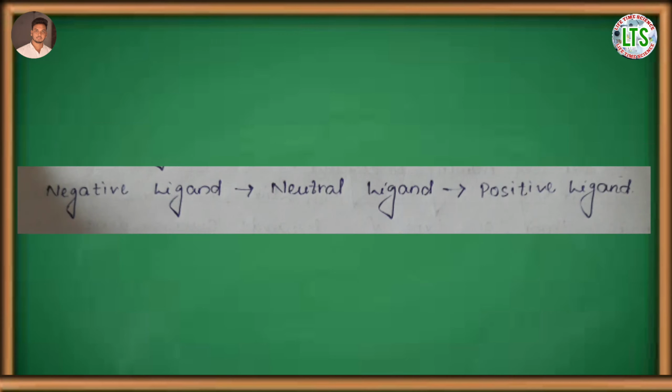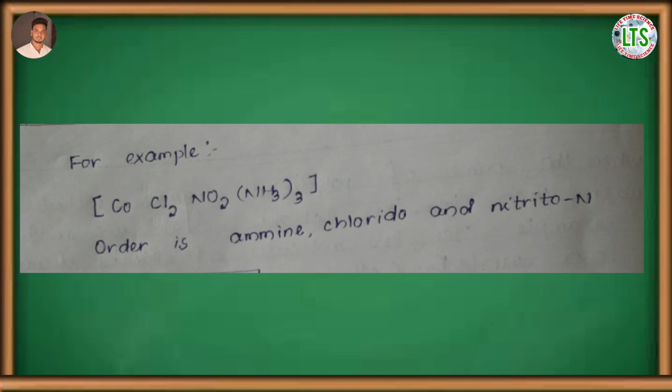Next is the order of naming the ligands. According to old conventions, the names of more than one type of ligands surrounding the central metal atom are in the order: first, negative ligand is written, then neutral ligand, and lastly, positive ligand, without separating them by a hyphen.